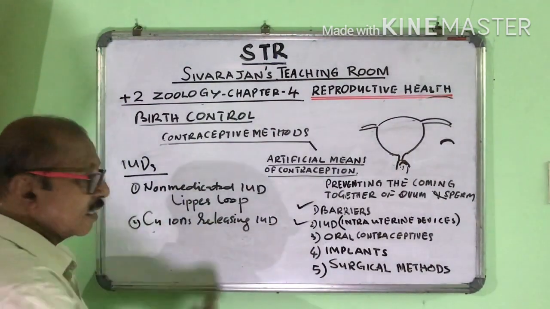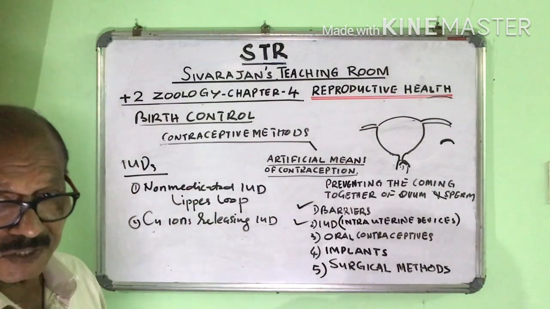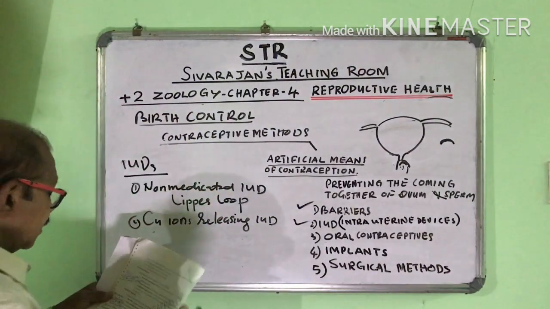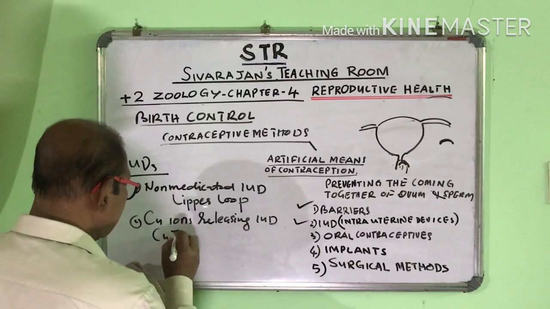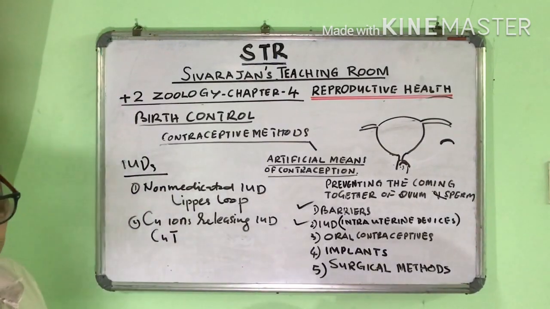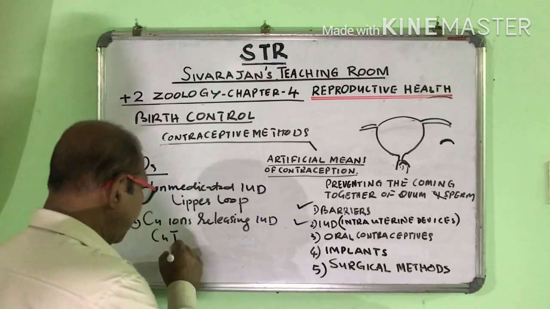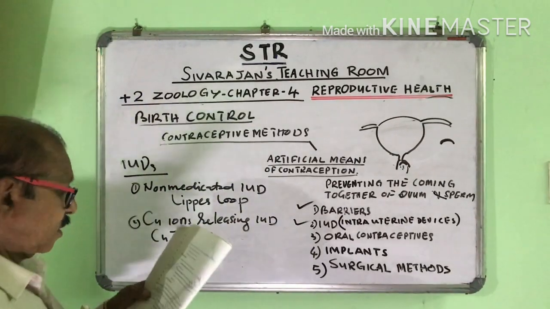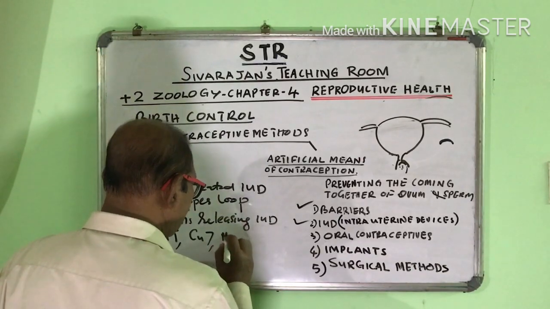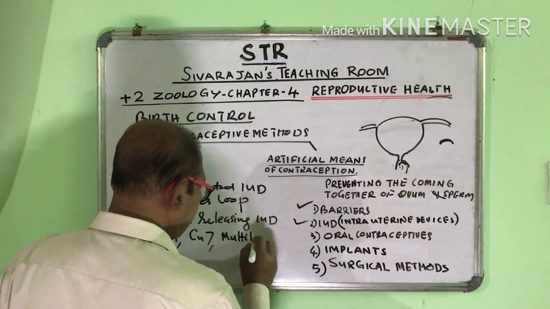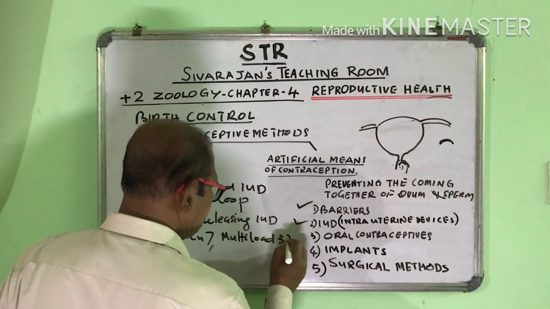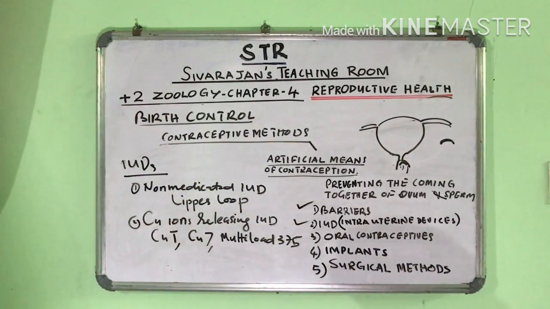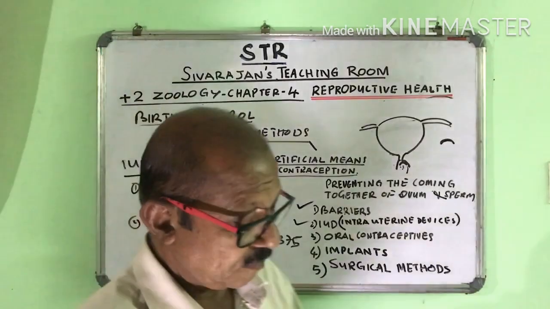Cu stands for cuprum, that is copper. Copper T, Cu7, copper 7, then Multiload 375. These are examples of copper ions releasing IUDs.